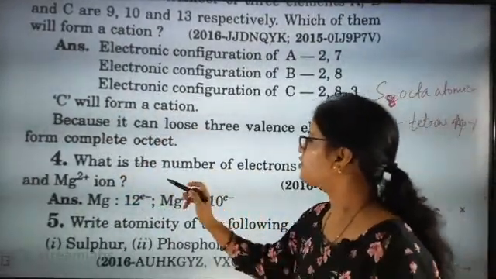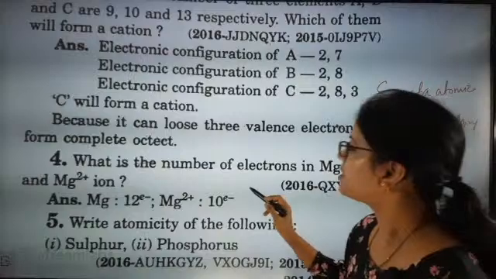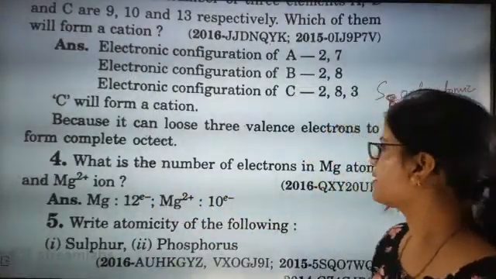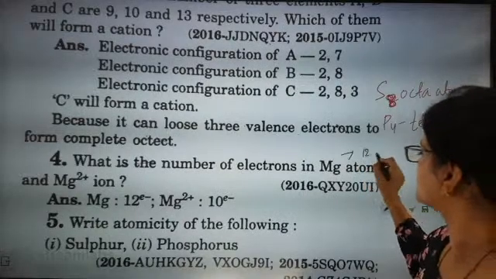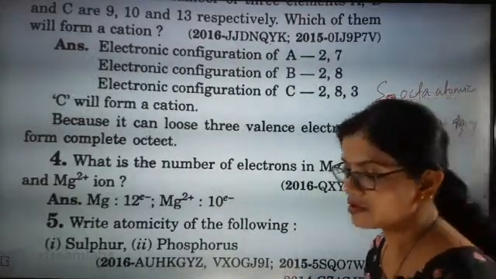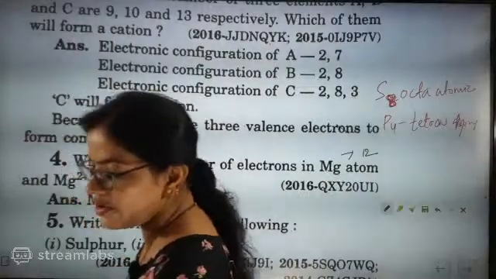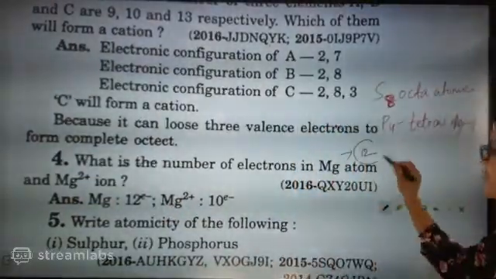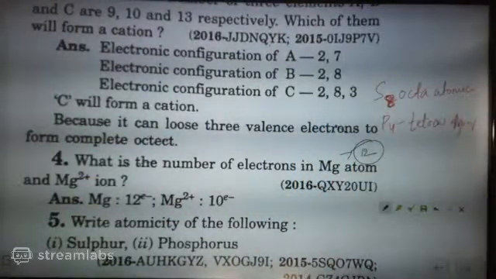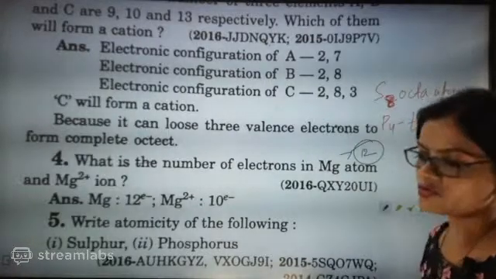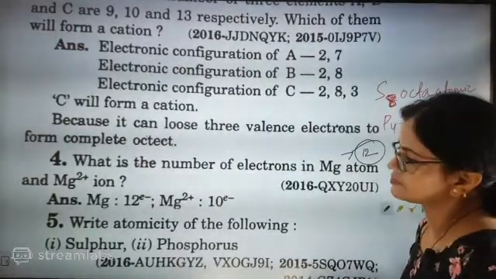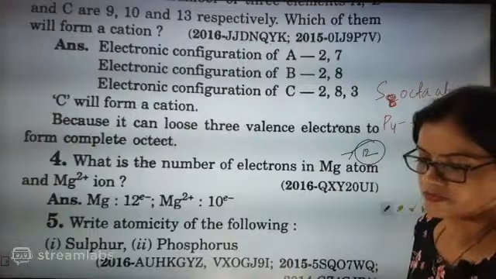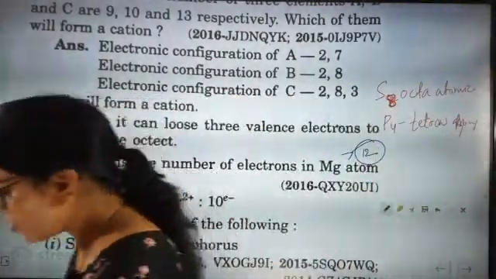Next question. What is the number of electrons in Mg atom and Mg2+ ion? How many electrons does Mg have? The atomic number is 12. If the atomic number is 12, then what will be the number of protons, mass number and number of electrons in the outermost orbit? What is going to be the answer?